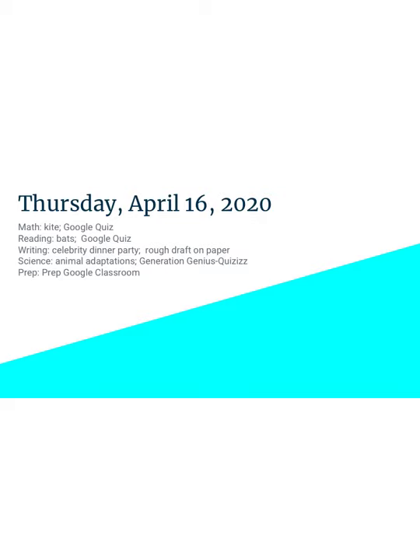In reading, you're going to be reading that article on bats, and you'll have a question about that on your Google quiz. In writing, you're going to be finishing your essay called Celebrity Dinner Party. This is due tomorrow, so if you finished your ending, today would be a great day to look at doing some editing before you type it in to Google Docs. If you have not finished writing a rough draft, you're going to probably be on paper and pencil today.